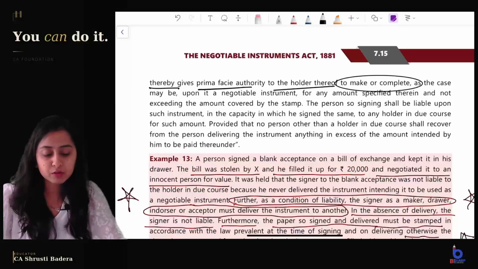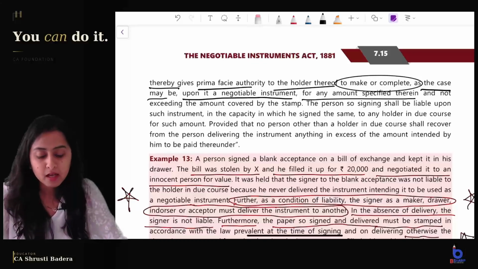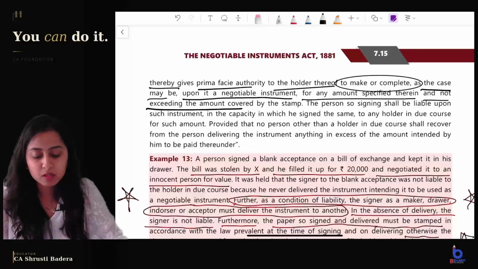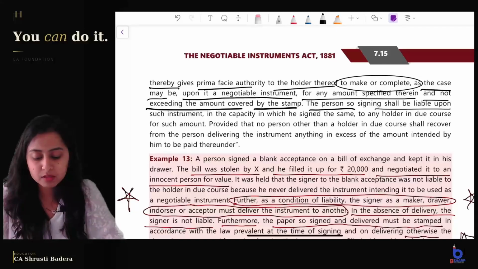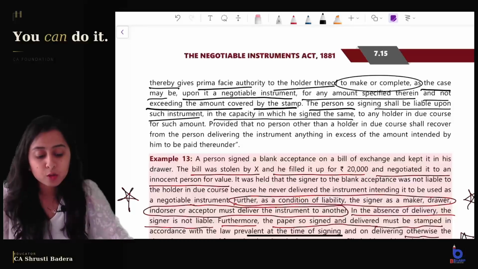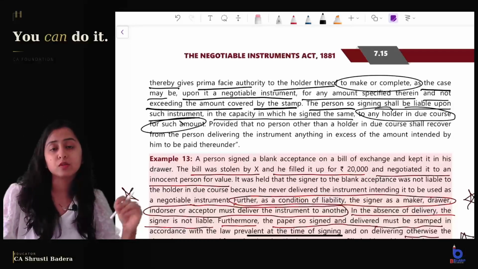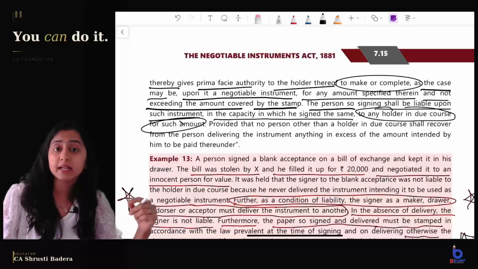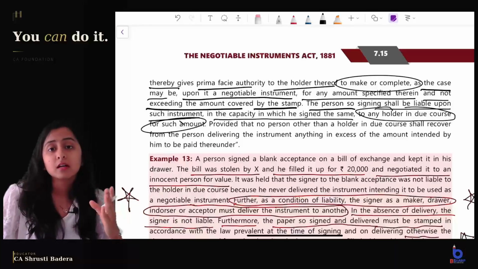The authority is given to the holder, as the case may be, to make upon it a negotiable instrument for any amount specified therein and not exceeding the amount covered by the stamp. The person so signing shall be liable upon such instrument in the capacity in which he signed to any holder in due course for such amount. So for holder in due course, whatever amount the holder in due course will write, the maker of the instrument, the signer of the instrument will be liable for that amount, but it has to be within the amount affixed, the value of the stamp which is affixed on it.